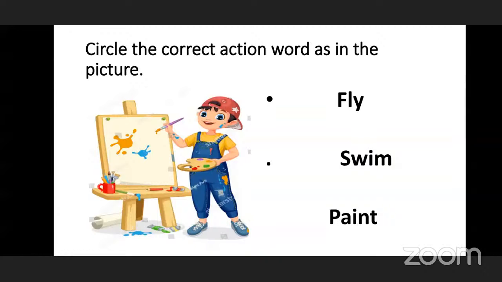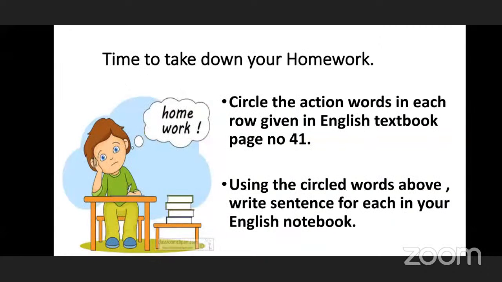And children, the last part of the lesson is for you. So time to take down your homework. So children, this is your homework. Please take screenshot of this. Otherwise, with your pencil and your notepad, you have to take down the homework. So first thing, circle the action words in each row given in English textbook, page number 41. So children, on page number 41, you can see the action words given in the rows. So there are three words in each row. So you have to circle the action words.